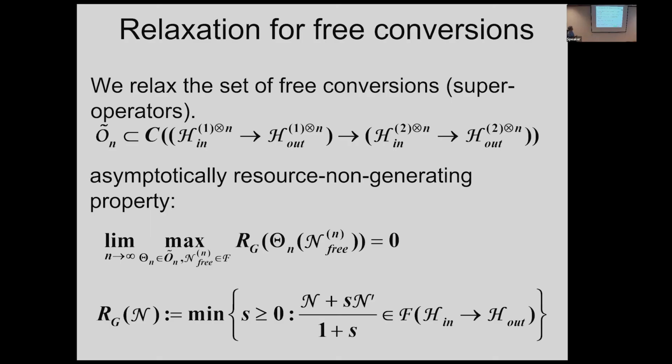So how can we make this one? So we have this conversion. Conversion means that there is a channel. This is one channel, and this is another. This set is one set of channels, and this is another set of channels. So then we convert a channel from this one to this one, to this one to this one. This is the channel conversion. This one is sometimes called super operators.